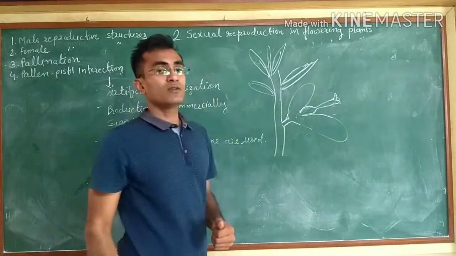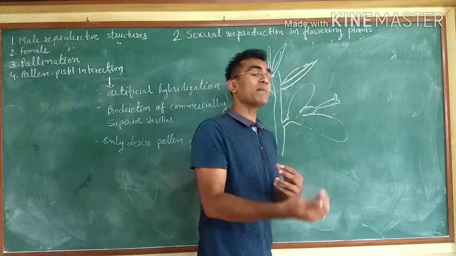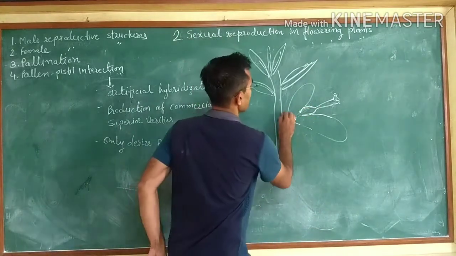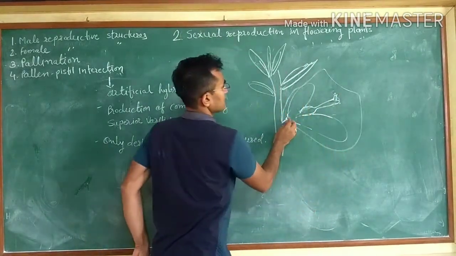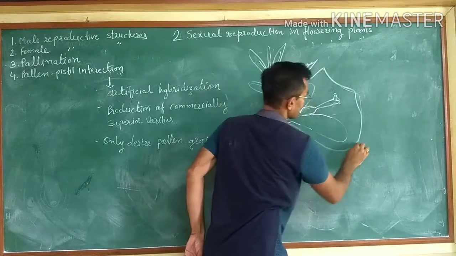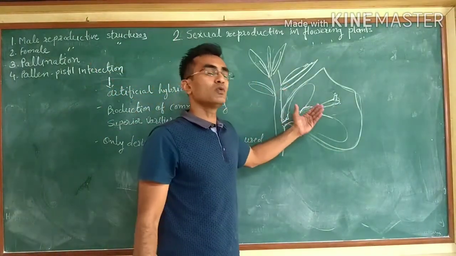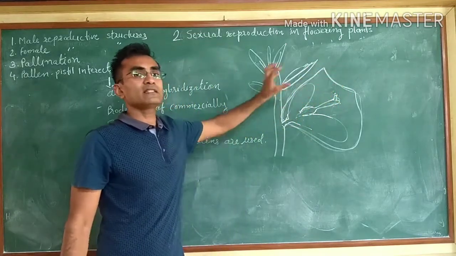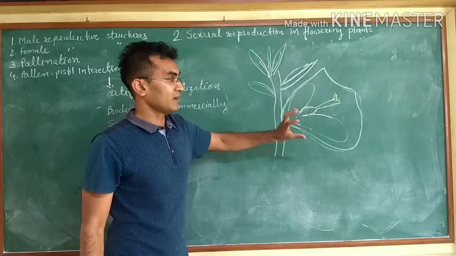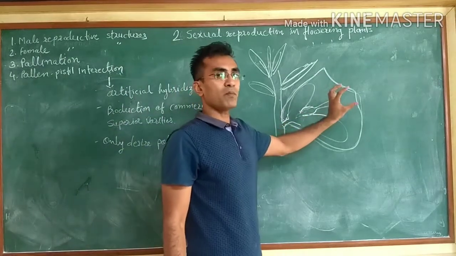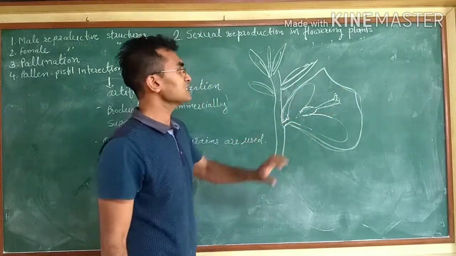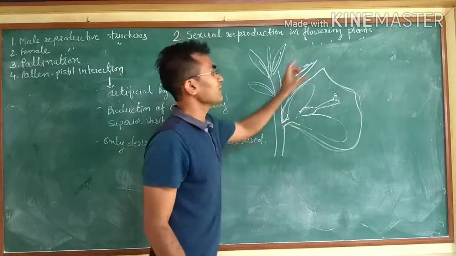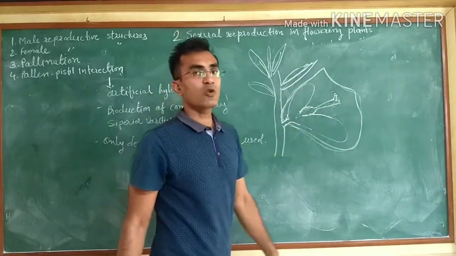After doing this, to avoid contamination by some other species, we need to cover the flower with a bag. This is called the bagging technique. Once we remove the anther of this flower, we pack the flower in a bag until we apply or spray pollen on it. Once we spray or apply the pollen of the desired species, we again cover or wrap the flower.